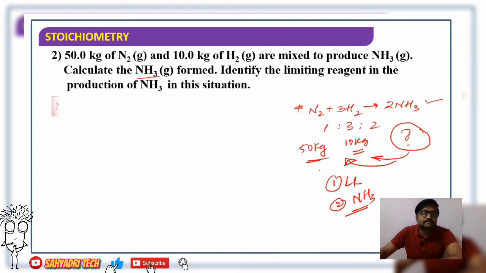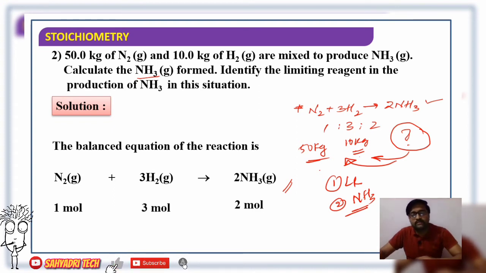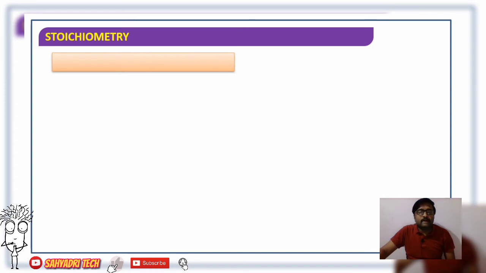Well, if we consider the solution, it's a balanced chemical equation. As I said, N2 plus 3H2 gives 2NH3. Then 1 mole of nitrogen combines with 3 moles of hydrogen to give 2 moles of ammonia. The mole ratio is 1:3:2. Well, now number of moles.